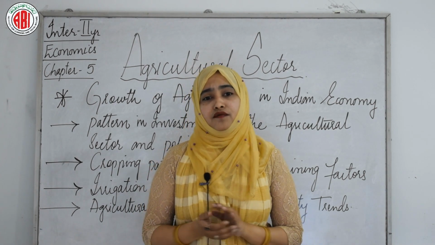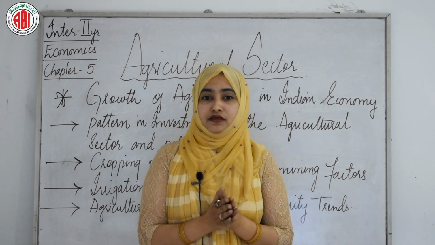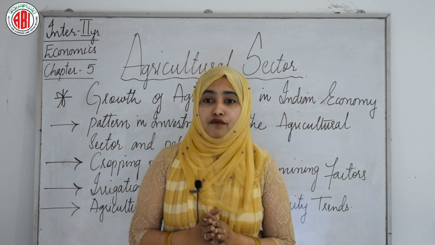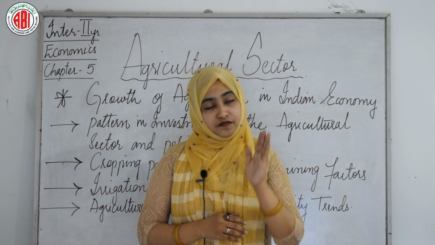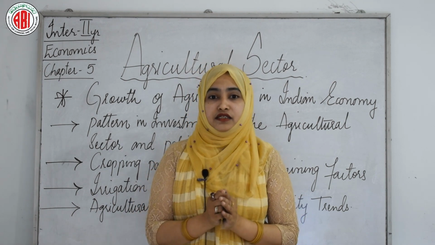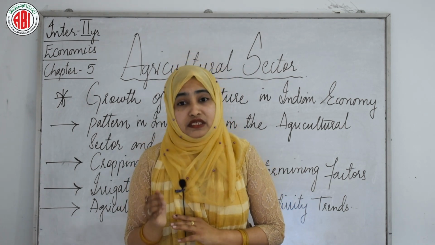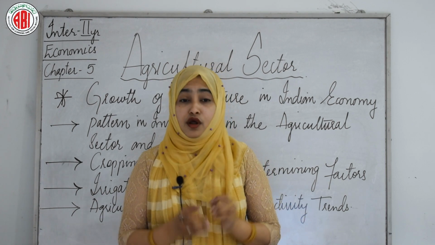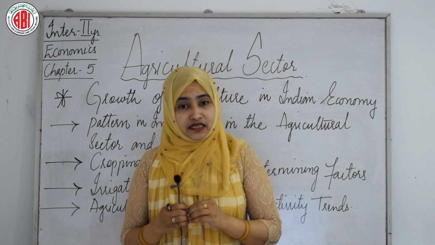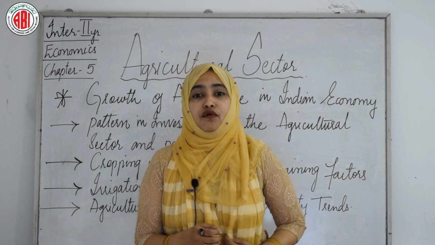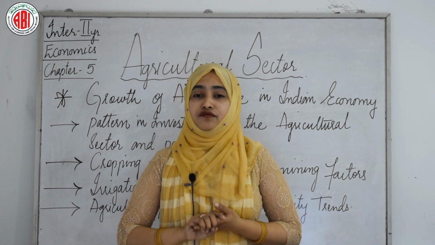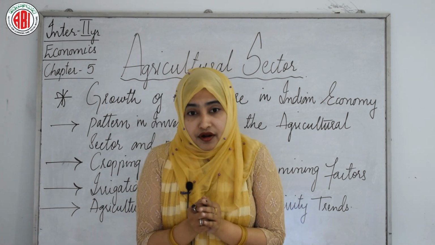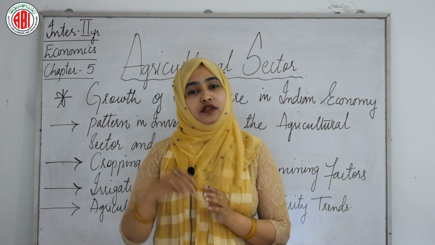At the beginning of the 20th century, more than 80% of the land was under food crops and about 17% was under non-food crops. By 1950-51, the area under food crops has declined to 74% and the area under non-food crops has increased to 26%, and by 2010-11 the share of area under food grains has further declined to 66% and the area under non-food grains has increased to 34%.